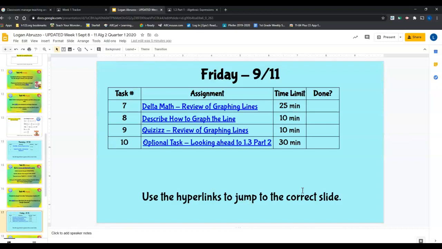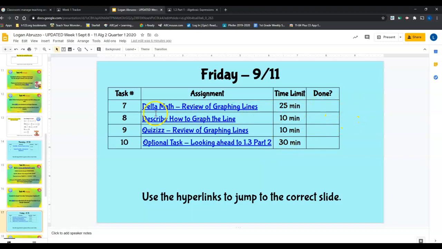And then on Friday, this doesn't look very short, does it? I think I kind of lied to you, but this will go kind of fast. And what I want you to note here, I mentioned this 10th task. It's optional. This is actually the first thing we're going to do next week. So you do not have to do it at all. You can just look ahead and watch the lesson just to get a jump start, or you can do everything. I don't care. It's up to you. It's how bored you are at home, I guess.